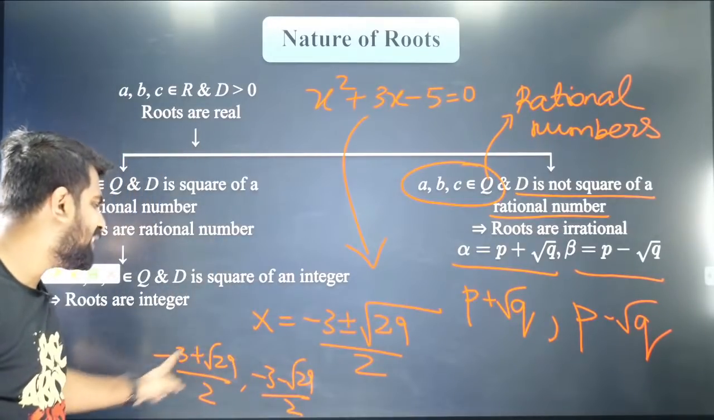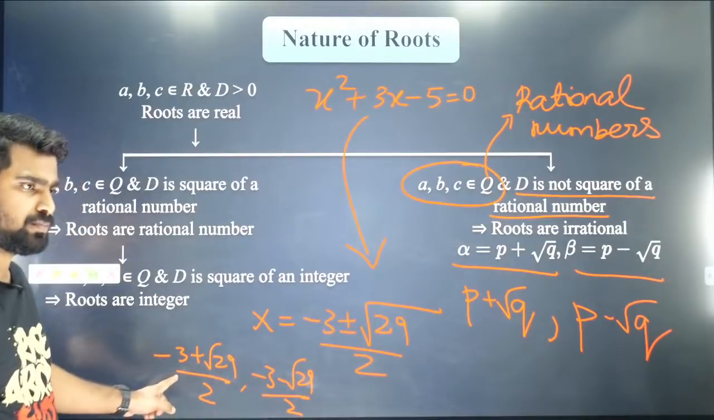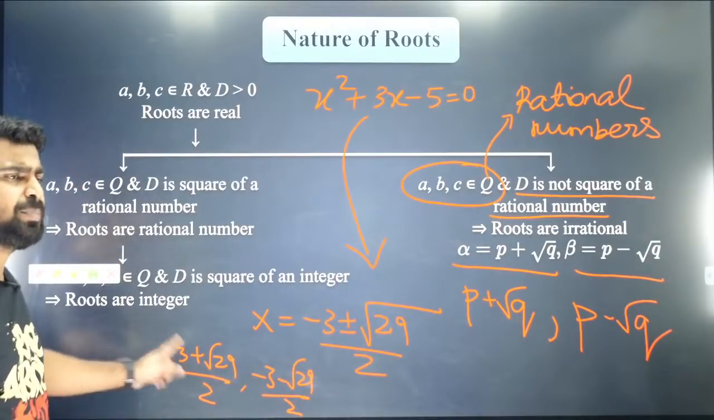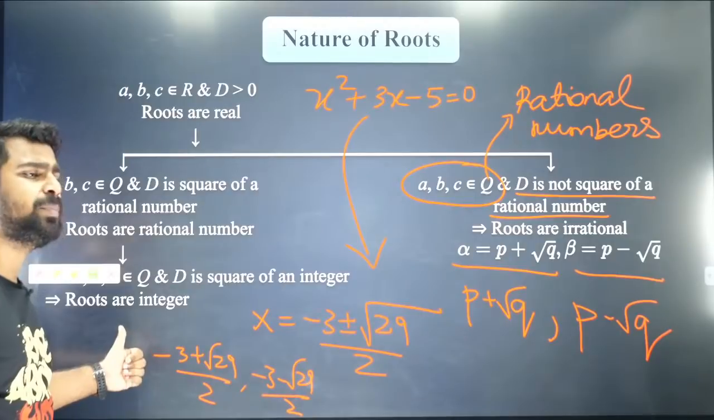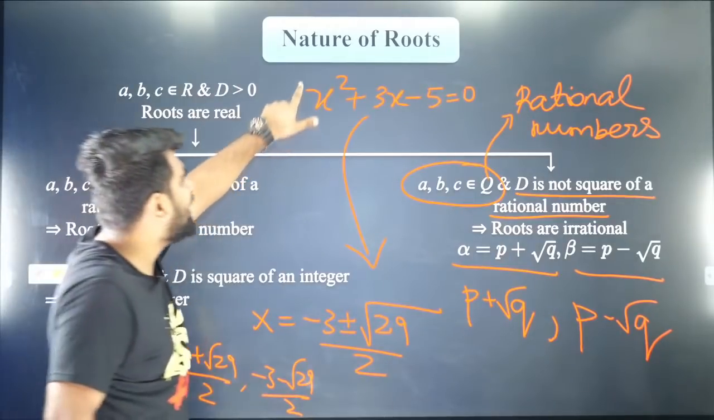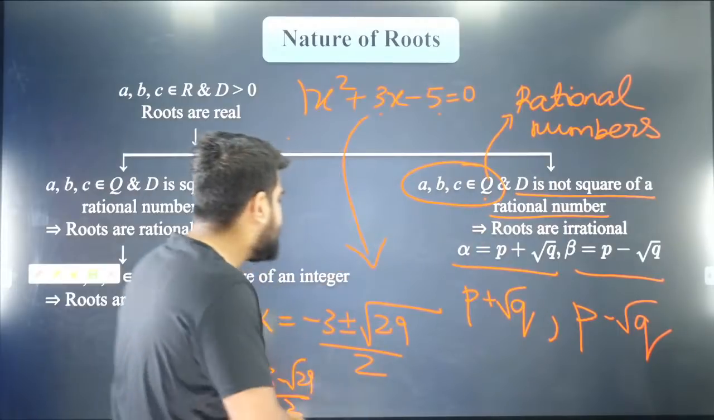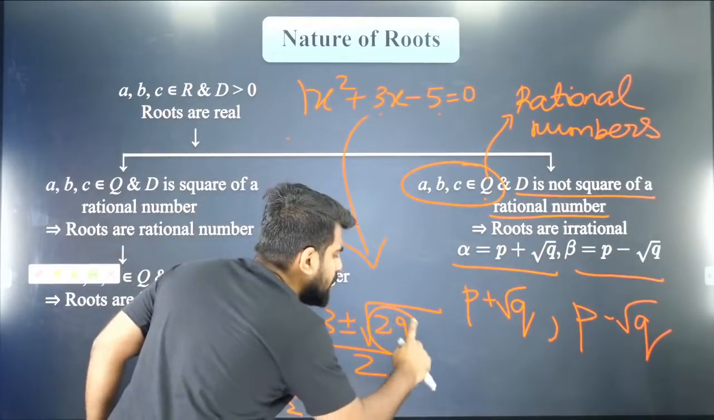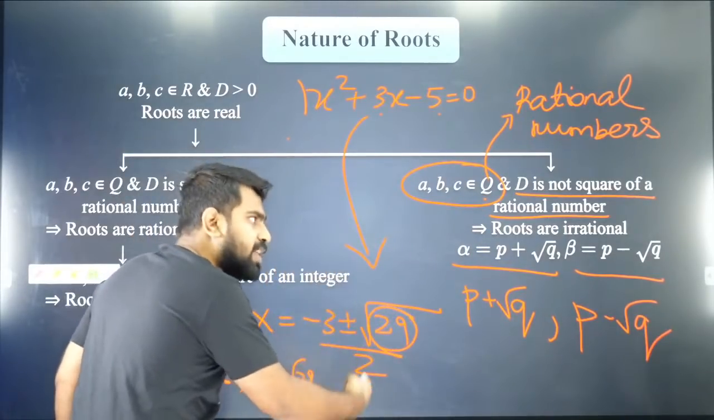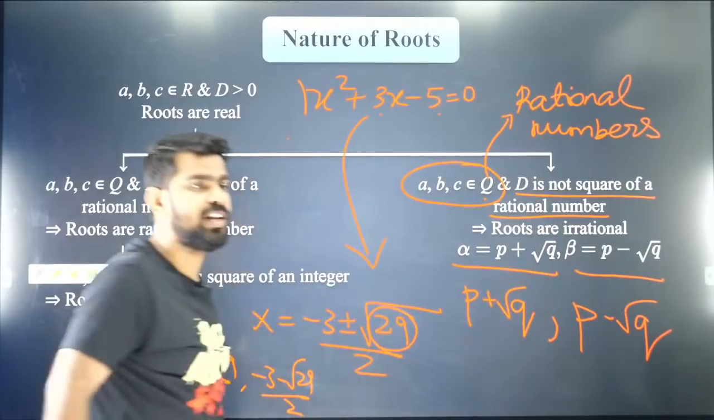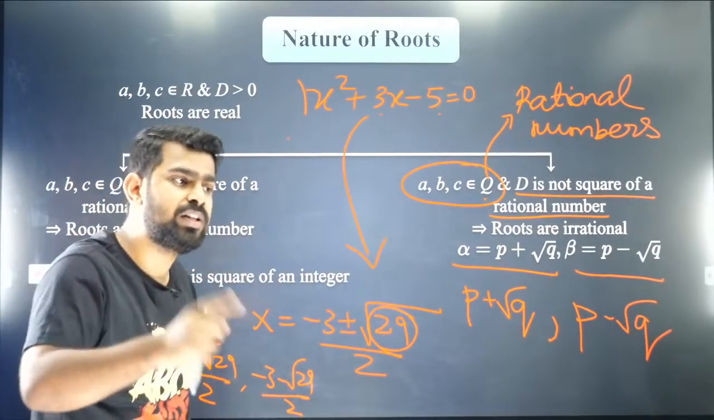Can't you see they are irrational pairs? Can't you see that they are occurring in pairs? Why are they occurring in pairs, Reshmi? Because my a, b and c are all rational numbers and my discriminant is not a perfect square. Because of that, the roots are irrational and they occur in pairs. Understood?